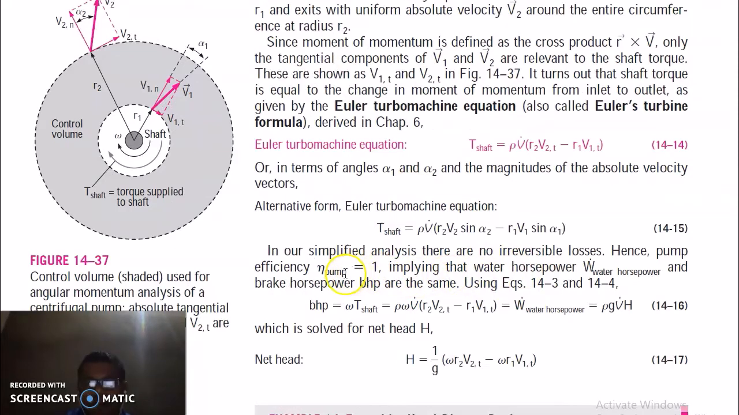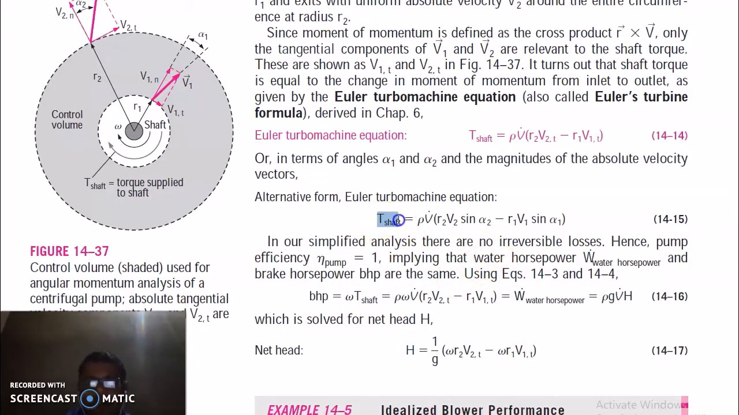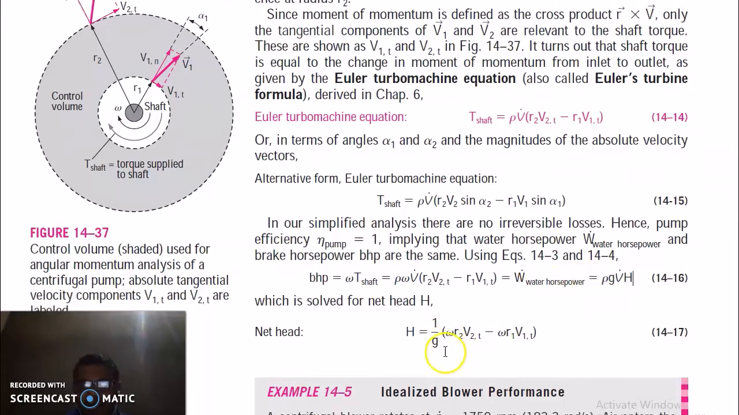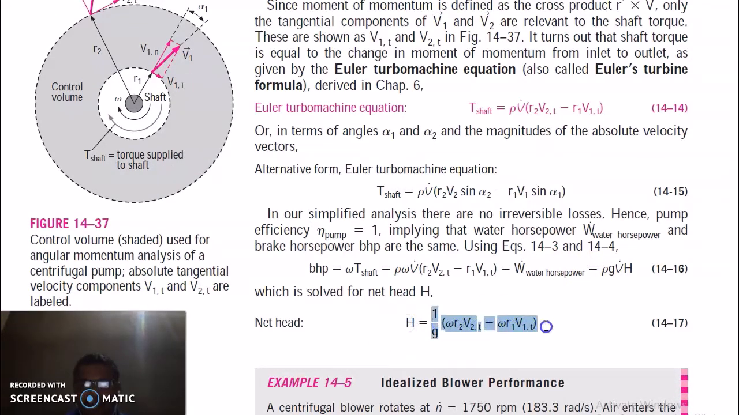Now we will assume here that pump efficiency is equal to 1, which means that the water horsepower and the brake horsepower are the same, meaning we have assumed no losses. Now we had the torque of the shaft. If you multiply by omega, you will get the unit of horsepower, or brake horsepower, which is equal to this. Now this energy is used to raise the head. We can express it as density times gravity times volume flow rate times head. So the net head is equal to this, the head rise in this machine, in this centrifugal pump.